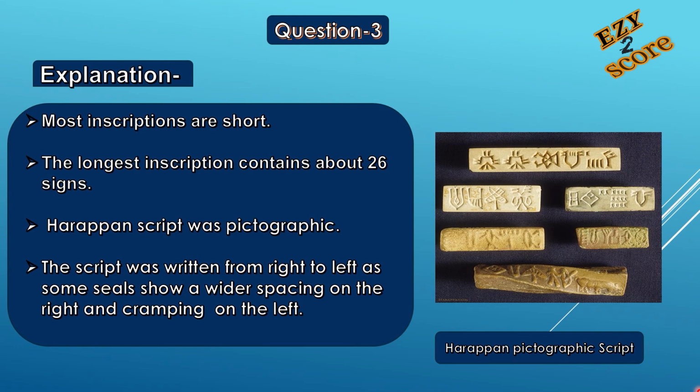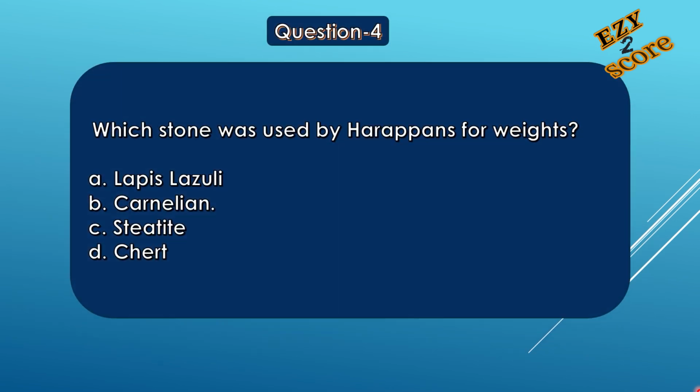So let's understand. Most Harappan inscriptions are short. The longest inscription contains about 26 signs. The Harappan script was pictographic. Here you can see the Harappan pictographic script. The script was written from right to left, as some seals show a wider spacing on the right and cramping on the left. Question number 4.